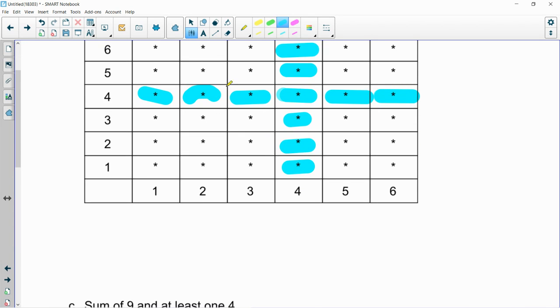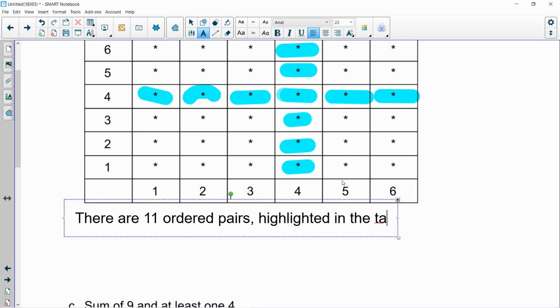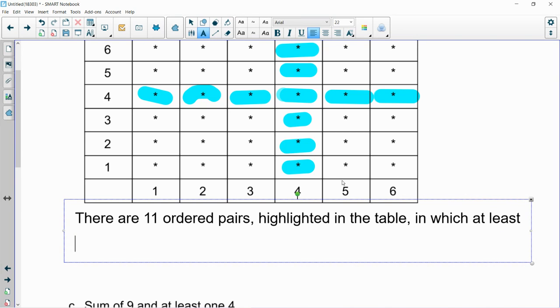All right, so let's put this all together. Just like before, a little summary: there are 11 ordered pairs highlighted in the table in which at least one die shows a 4.